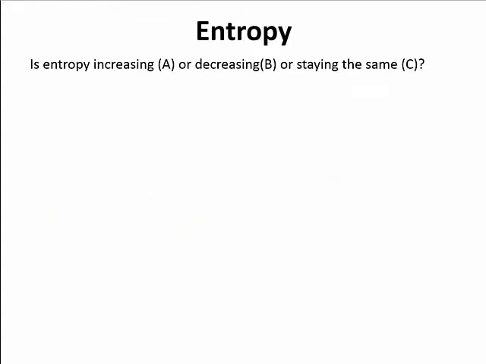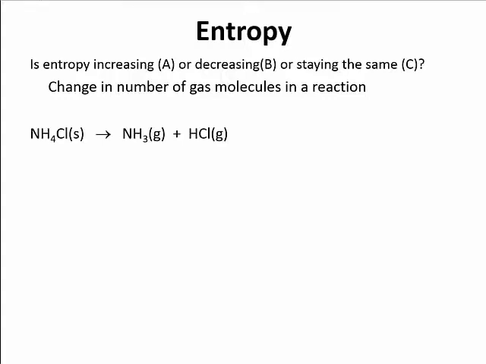Okay. Now, another thing we can look at is a change in the number of gas molecules in a reaction as a way to predict entropy. So as I go from ammonium chloride solid to ammonia gas and HCl gas, I'm going from that solid to 2 gas particles. Well, the 2 gas particles have more freedom of movement, definitely because they're gases versus solids, so therefore we'd expect them to have higher entropy, so we'd expect to be increasing entropy in this case.